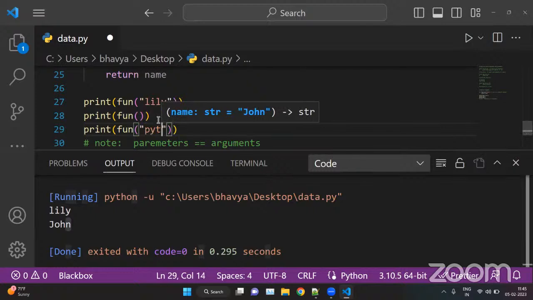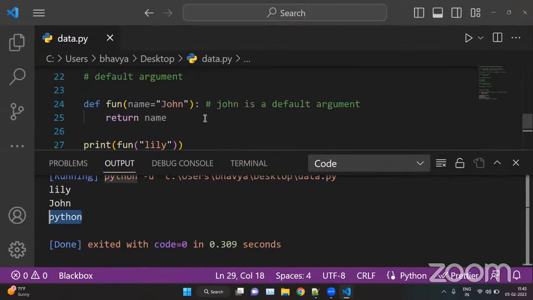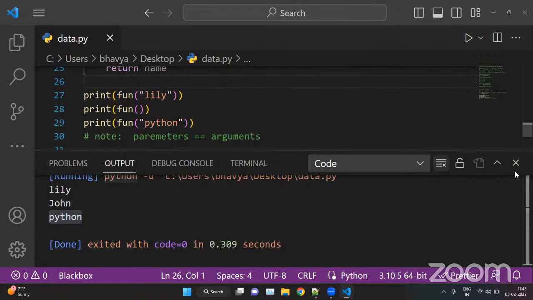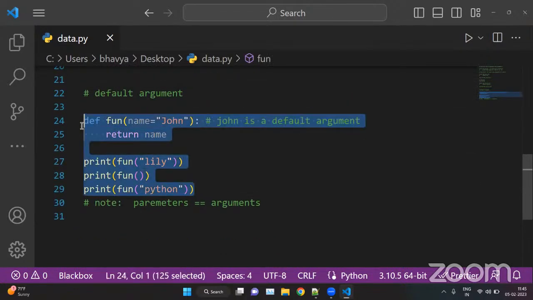Okay, so we can write on here. So now Python will override this John value. This is how we use the functions. Okay, this is how we can create the functions.